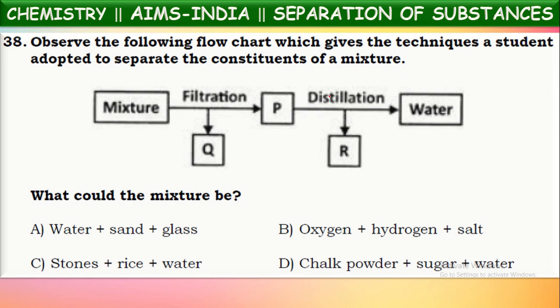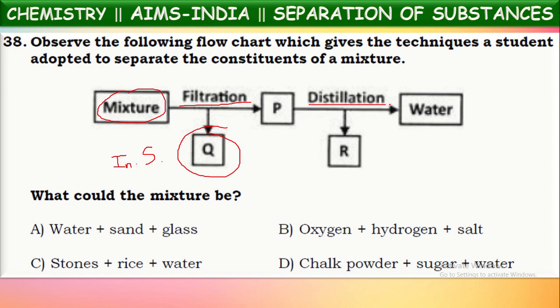So first, the mixture underwent the filtration process. Then Q is separated from the mixture. So by the filtration process, if a component is separated, what can we say about that component? Insoluble solid substance. That can be separated by filtration, isn't it? Yes. Now Q should be an insoluble solid substance. Q is an insoluble solid.